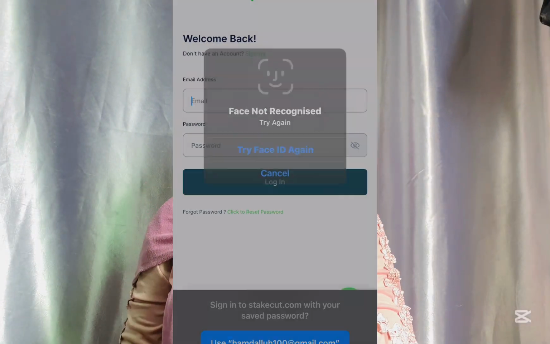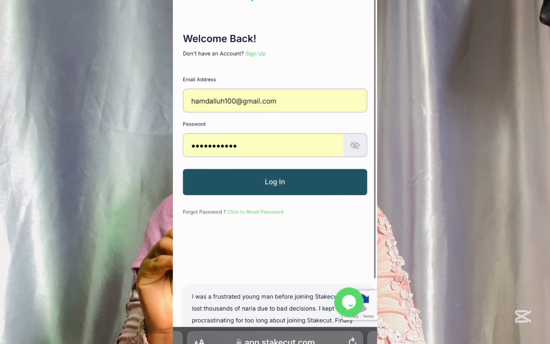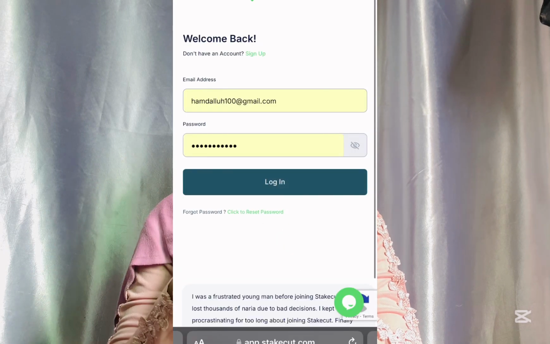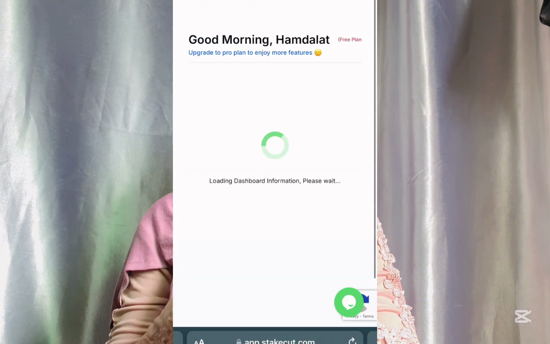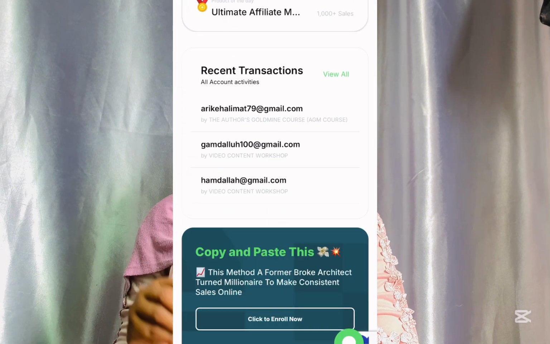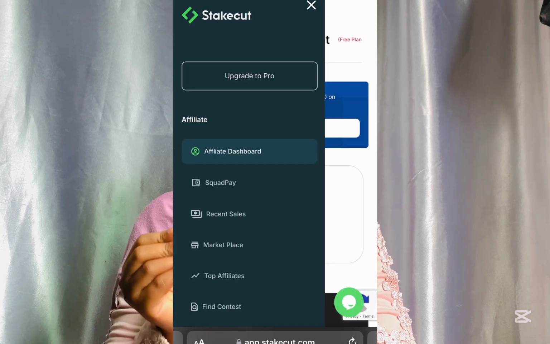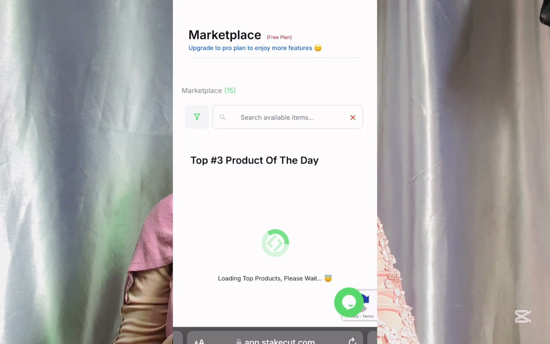Go to your Chrome browser or your Google browser, type in stakeout.com. You're going to click on the very first link to register. I already created my own account, so I'm just going to be logging into my dashboard. So this is exactly how the website looks. You're not going to pay any dime. Click on the three dashes at the left corner of the app. You're going to see marketplace.